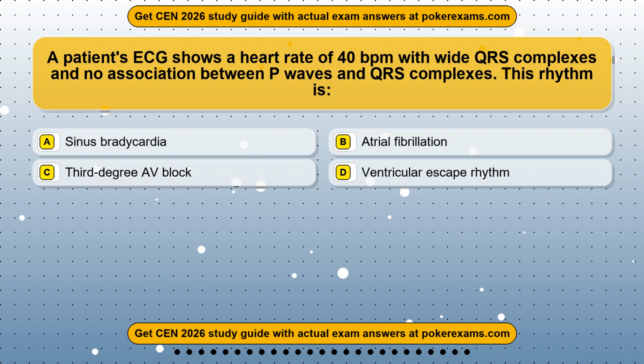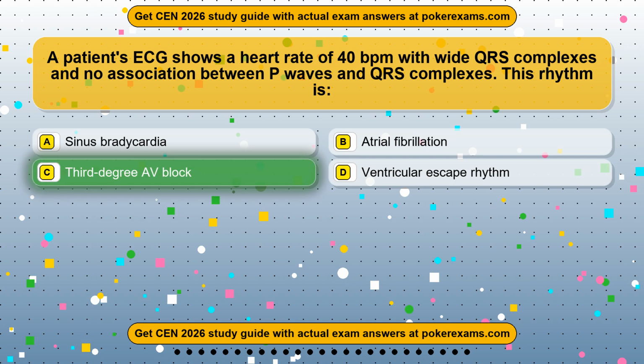Question 17. A patient's ECG shows a heart rate of 40 bpm with wide QRS complexes and no association between P waves and QRS complexes. This rhythm is: Option A, sinus bradycardia. Option B, atrial fibrillation. Option C, third-degree AV block. Option D, ventricular escape rhythm. The correct answer is option C. Third-degree AV block.